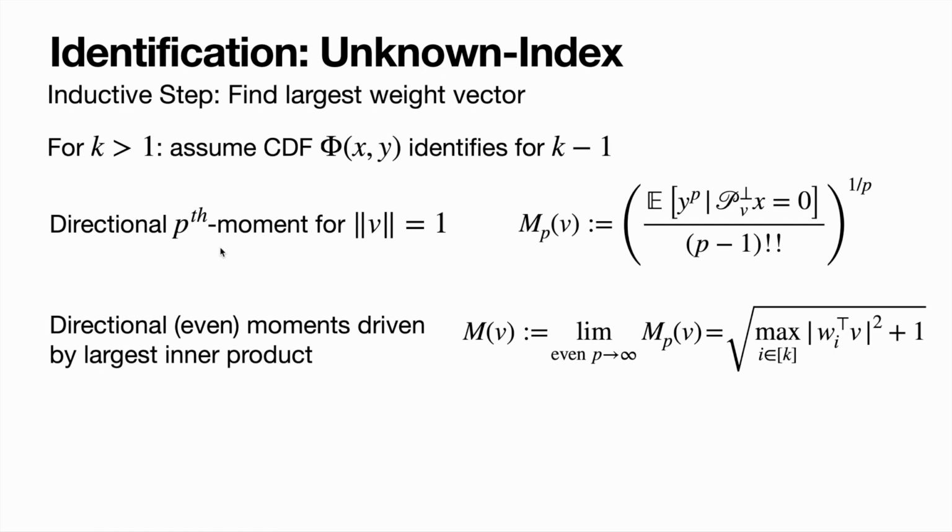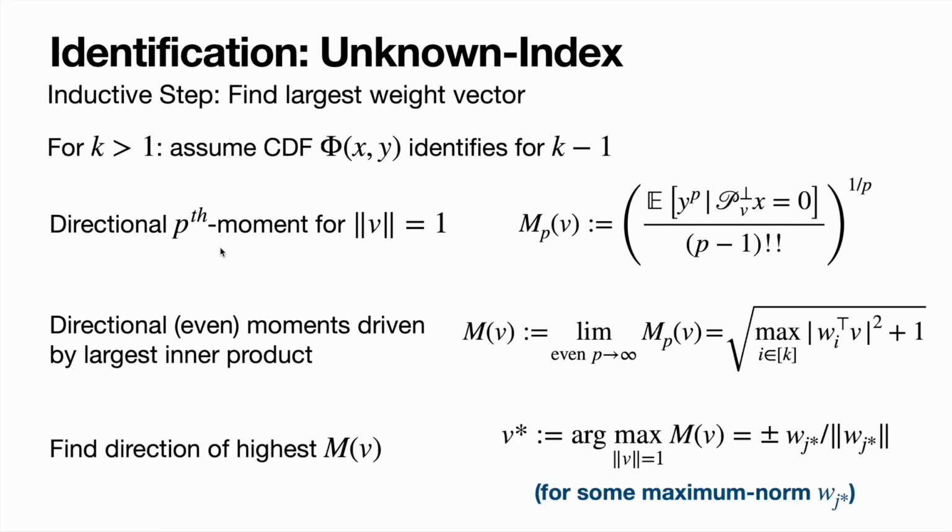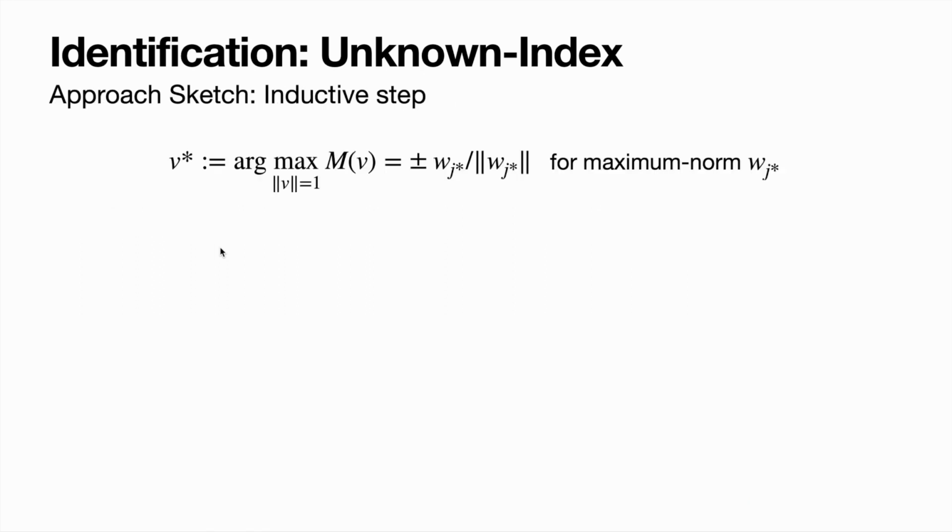And so by searching over V's and looking for the V that maximizes this limiting moment, we find, up to sign and scale, the direction of the largest norm weight vector. Once we've identified this largest norm weight vector, some extra work, which I won't talk about here, helps us identify the sign and the scale of this weight vector, and so we can fully identify Wj star.